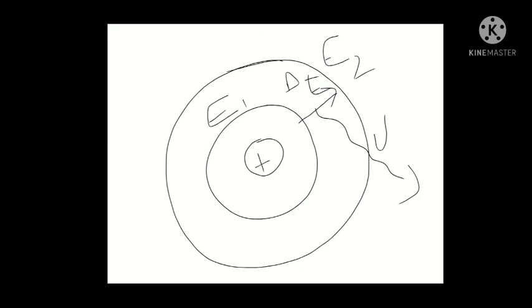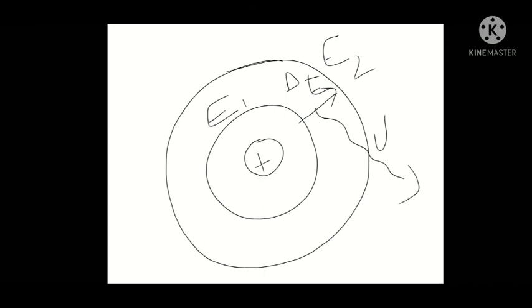Here it is shown that there are two shells, the first shell in which the energy is equal to E1, and the second shell in which the energy is equal to E2. So suppose the electron is present in the first energy level where the energy is E1, and by absorbing some amount of energy it is jumping into the second energy level E2, that is the excited state. And we know that the excited state is not stable, so the electron jumps back into the first energy state. At that time it will emit some energy in the form of radiation, as shown here.